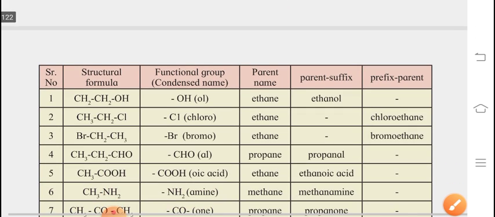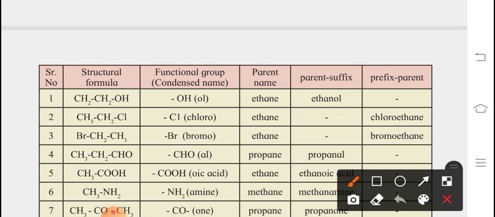I'll show you. See here, you can see this example. This is the structural formula. We are taking an alcohol here. OH is there, which means "-ol" is added. The parent name is obviously, with carbon number 2, ethane, but OH is going to be added, which is a form of alcohol, so the name will change. Instead of this E, we write ol, and the name is ethanol.